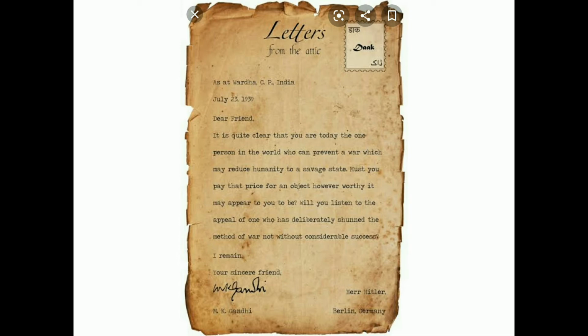Gandhiji wrote in the letter that if you think that the war should not be there, it is possible. Just think of that once and avoid the war. But we don't know whether it reached Hitler or not, and Hitler did not follow it. So the war continued. This is the letter which was written by Gandhiji to Hitler.